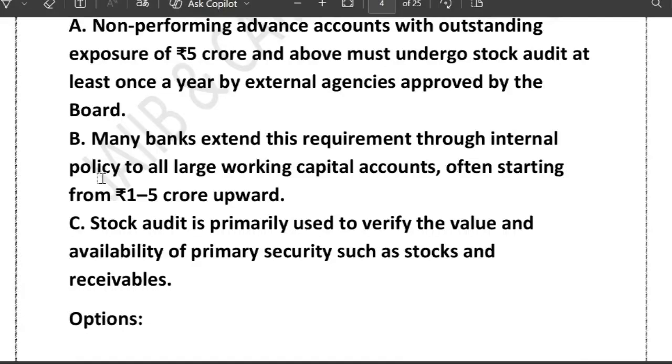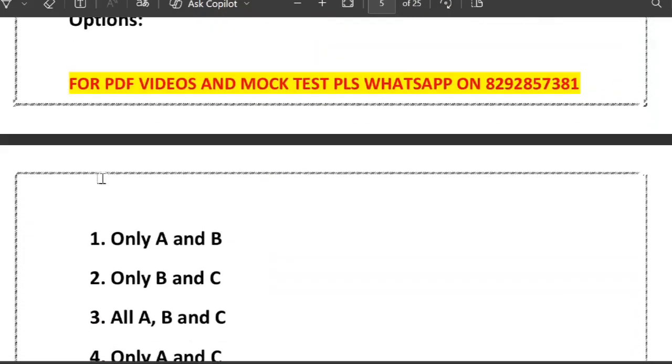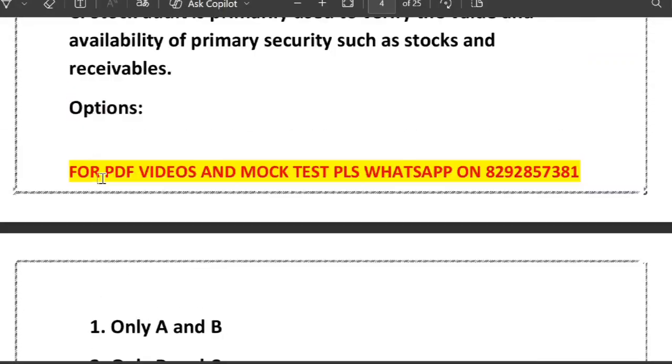Option B says many banks extend this requirement through internal policy to all the large working capital accounts, often starting from 1 to 5 crore upward. Option C says a stock audit is primarily used to verify the value and availability of the primary security such as stock and receivables. Now tell me which option is correct. The options given are A and B, B and C, A, B and C, A and C.